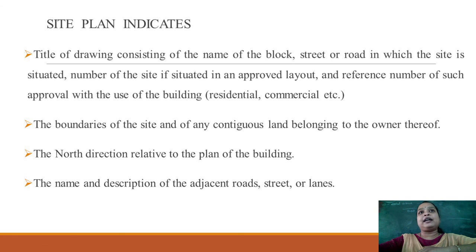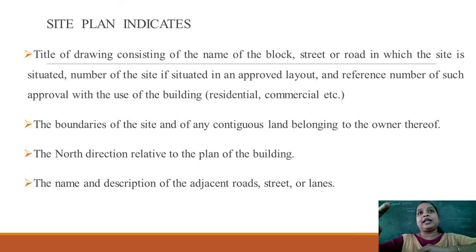Next you should see the boundaries of the site and of any contiguous land belonging to the owner thereof. What does it mean? First you consider whatever boundary is there for your building. Then contiguous land means one boundary is shared between the adjacent plot and your site. So you have to consider that also. If you are sharing your boundary with the adjacent plot, then you should note that down also.